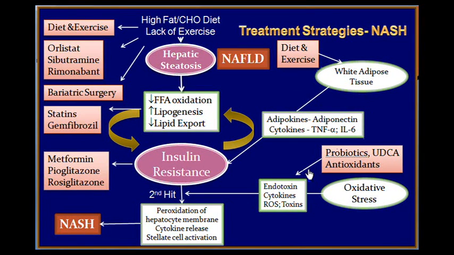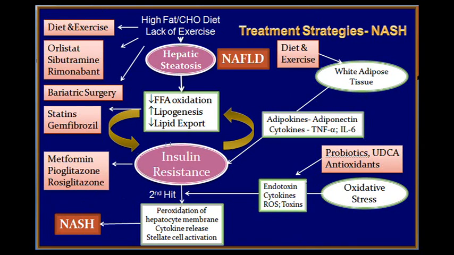How about the endotoxin, cytokines and ROS and toxins? Using probiotics, UDCA, and then antioxidants. What is UDCA? We will see a little later in the subsequent slides. These are supposed to have a positive effect on these factors and reduce the oxidative stress. Once the insulin resistance develops, then of course metformin and glitazones will help in decreasing the insulin resistance and increasing the insulin sensitivity. So much so the second hit is altered and the peroxidation of hepatocyte cell membrane is reduced and NASH can be prevented.